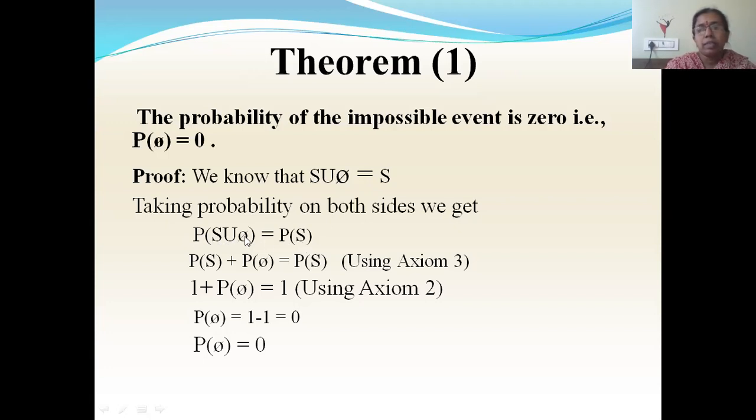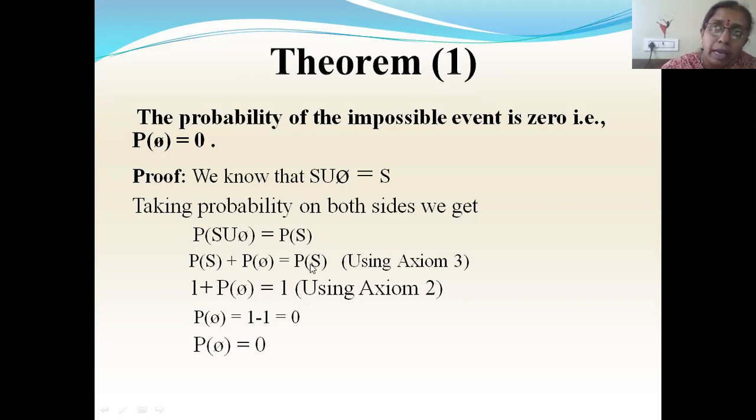Now here, since the null set and sample space are disjoint, you will not have any common part in those two. That means both are mutually disjoint events. So we'll use axiom 3. What is axiom 3? If the events are disjoint, then the probability of their union will give you the sum of their individual probabilities. So P of S union phi, I'll write it as P of S plus P of phi is equal to P of S as it is.